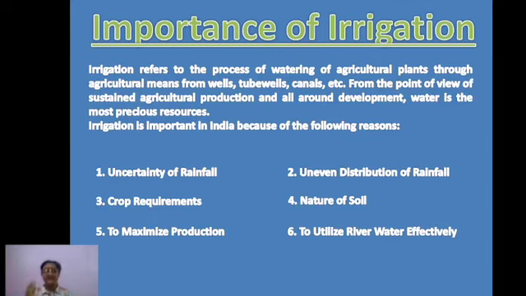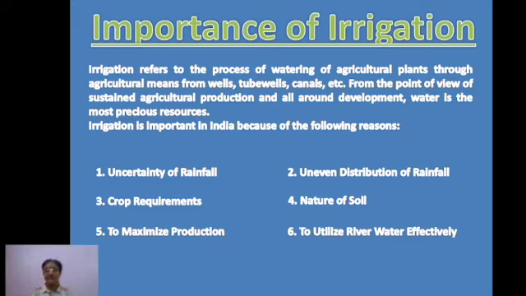Number one is there is always an uncertainty in the amount of rainfall which we receive. The main source of rainfall is the monsoon, right? So there is always uncertainty whether it will come at the proper time or not, and in what amount it will be received in different areas. The second point is uneven distribution of rainfall. Somewhere it is received very little, somewhere it is too much, right, that it may cause flood.